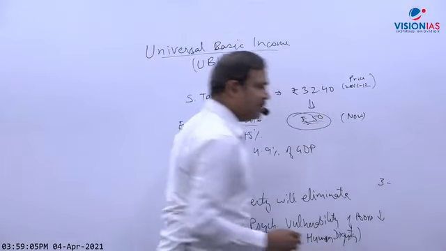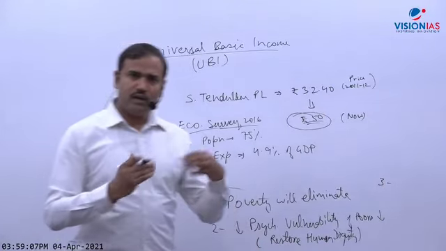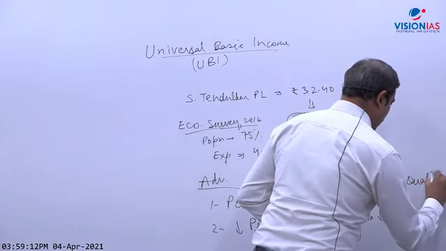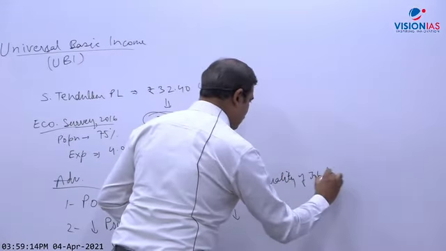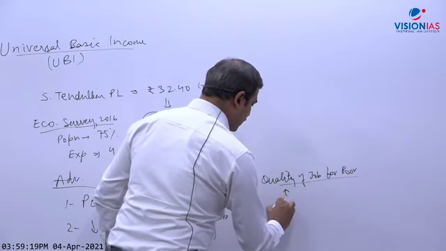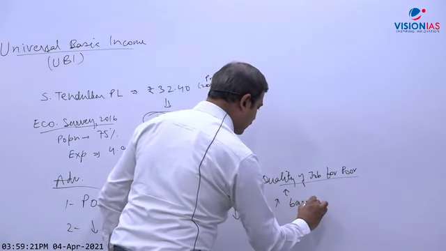Third important thing is that it will improve quality of jobs for poor. Why? Because it will increase their bargaining power.